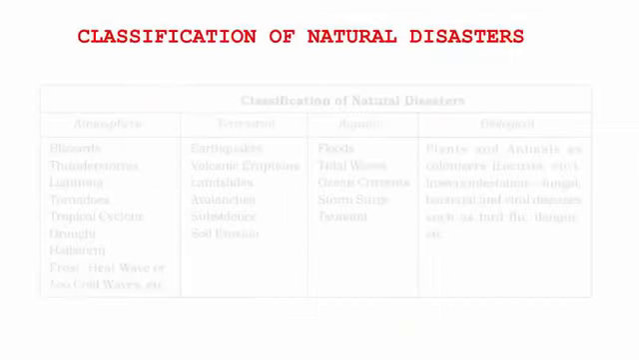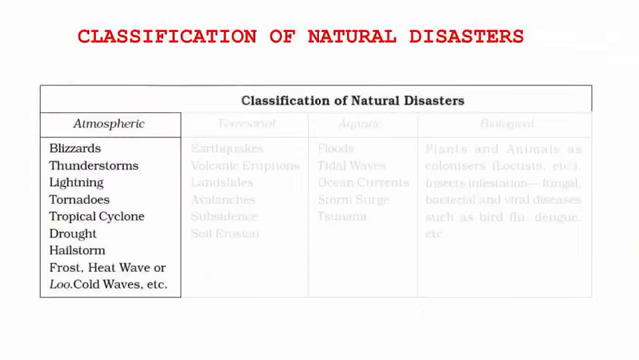So now we'll try to understand the classification of natural disasters. The first one is the atmospheric disasters. You see all the names under it: blizzards, thunderstorms, lightning, tornadoes. All of these are caused in the atmosphere. So the atmosphere is nothing but below the sky and above the ground. So remember it this way.